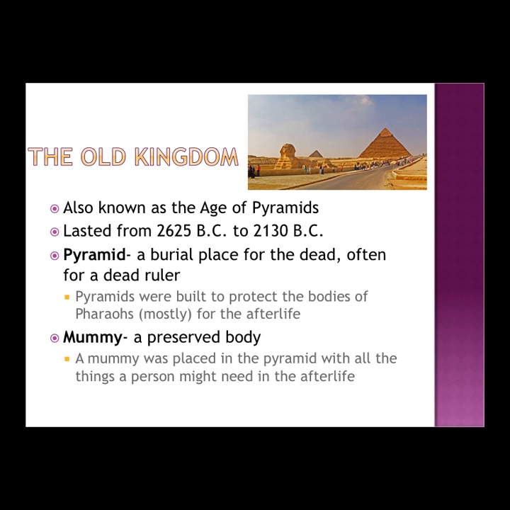The Old Kingdom. This is also known as the Age of the Pyramids, and it lasted from 2625 BC to 2130 BC. A pyramid is a burial place for the dead, and a pyramid is basically for a pharaoh. But anyone wealthy enough could build their own tomb, as long as it never was larger than the pharaoh's tomb, and, well, very few people could actually afford to build their own tomb, so it wasn't that common.